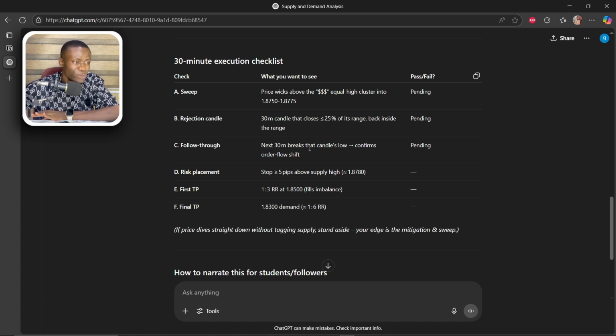Follow-through: the next 30-minute candle breaks that candle's low, confirming order flow shift. After that 30-minute candle forms, the next one actually broke its low, which confirms that okay, we are in a downtrend now, so we can sell.